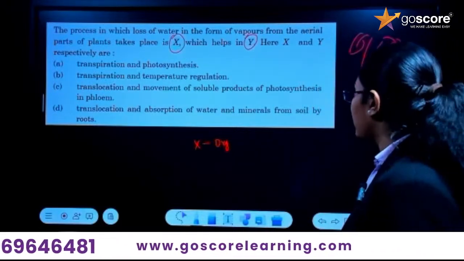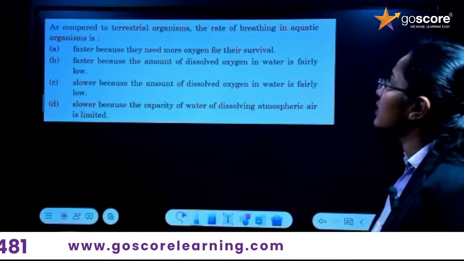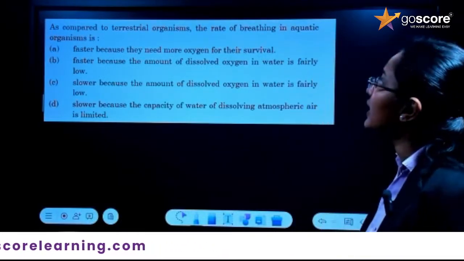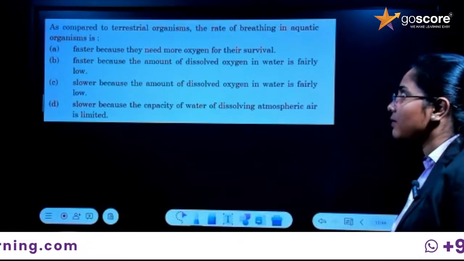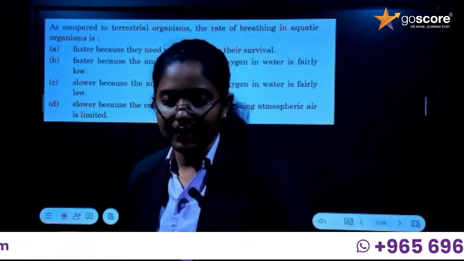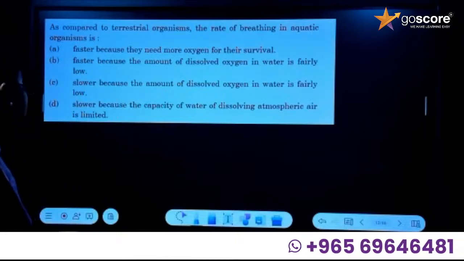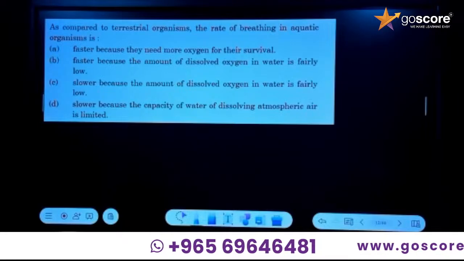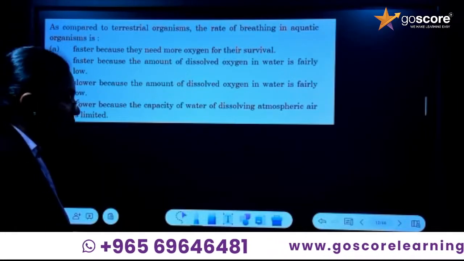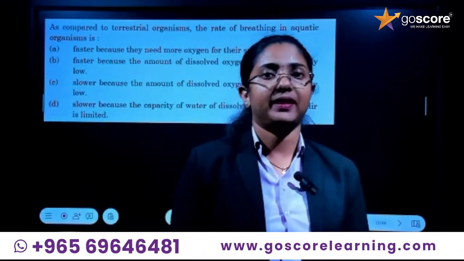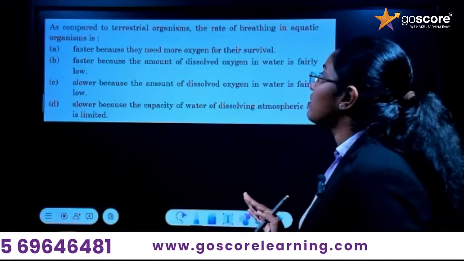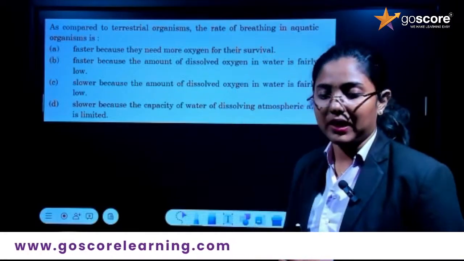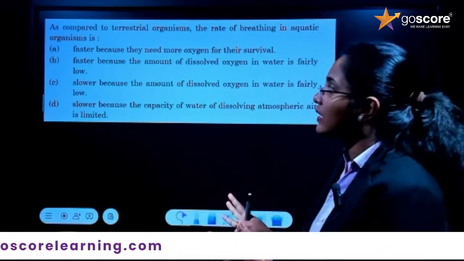Okay, so what is the next question? Compared to the terrestrial organism, the rate of breathing in aquatic organism is... It is about the terrestrial organism and the aquatic organism. So which is faster, and which is why the breathing of aquatic organism is more? That is the question. Again, statements have been given. Four statements are given. We have to analyze the four different statements and give the correct answer. Okay, fine.